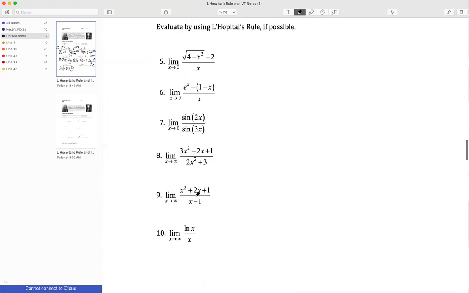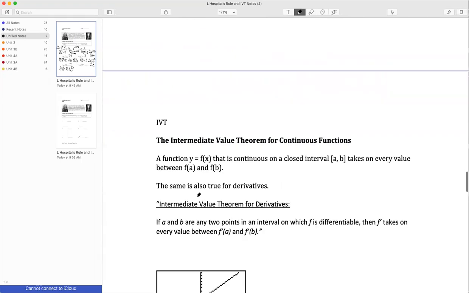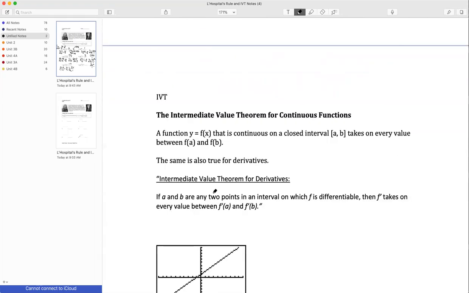So I'm going to skip ahead in my notes to the intermediate value theorem for continuous functions. So we've got the mean value theorem, which says if a function is continuous and differentiable, then the